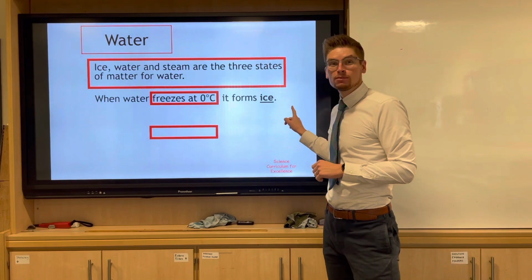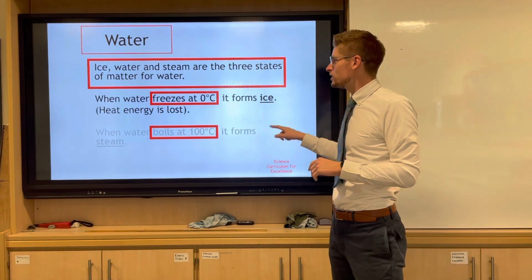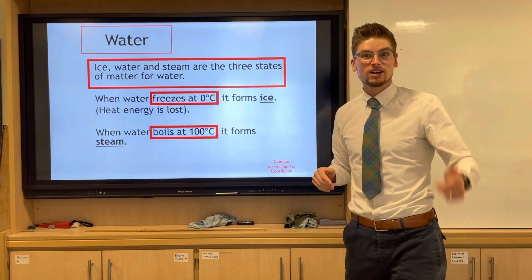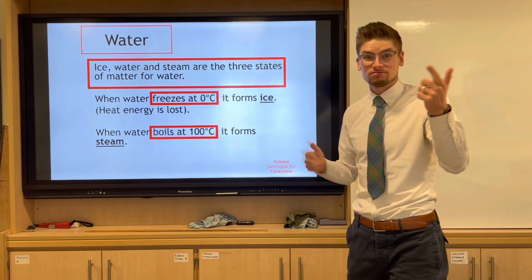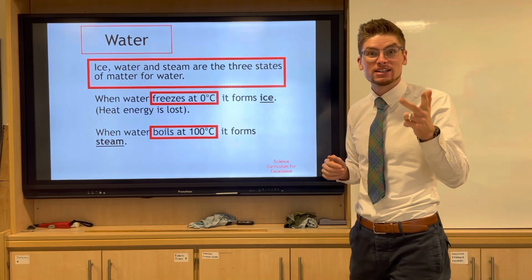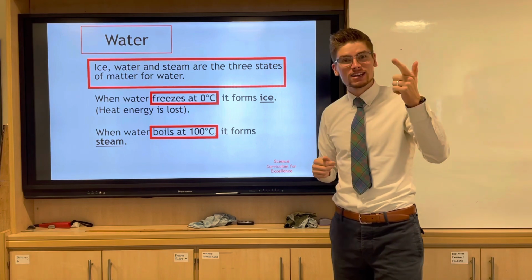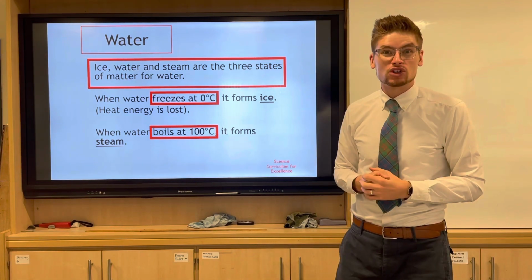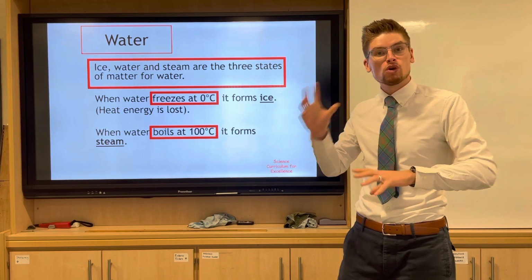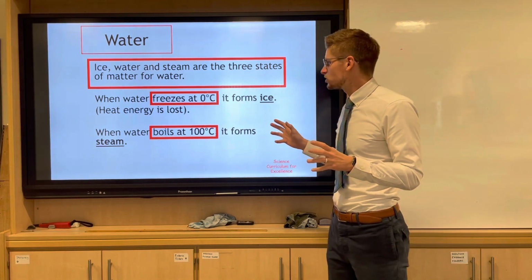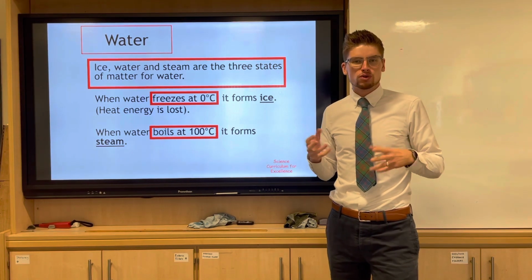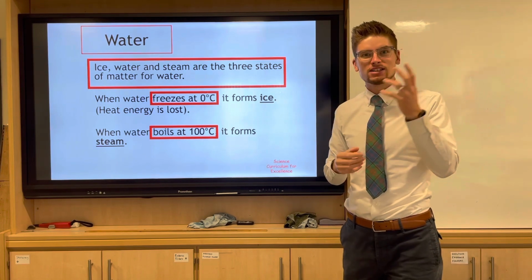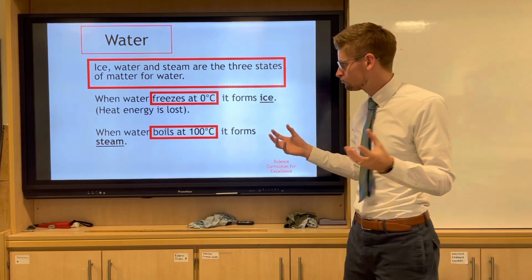So let's take the example of water now. We know that water has 3 states of matter: ice, liquid water, and steam. We know that it freezes at 0 degrees. When it freezes, it goes from water to ice. And when it boils, it goes from water to steam, at 100 degrees.